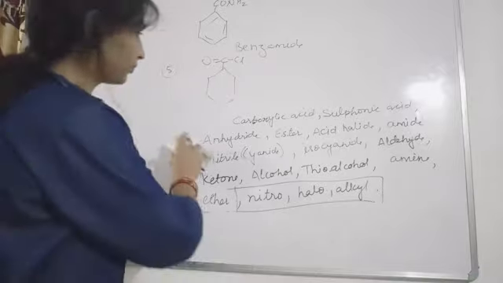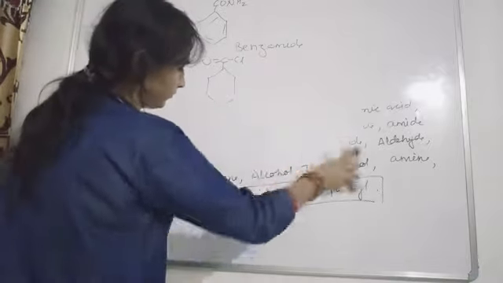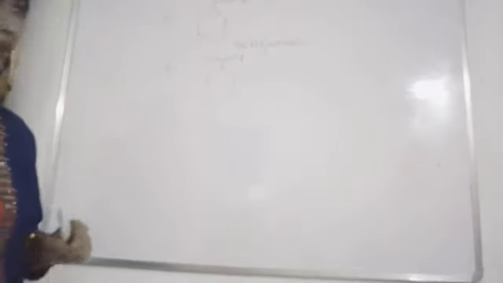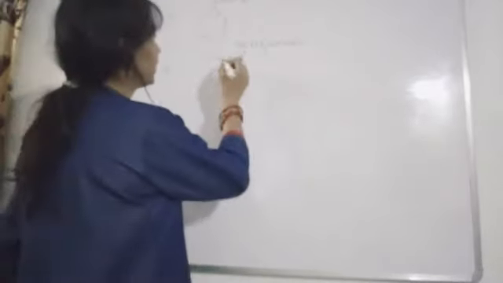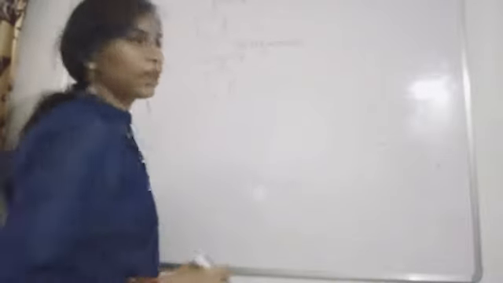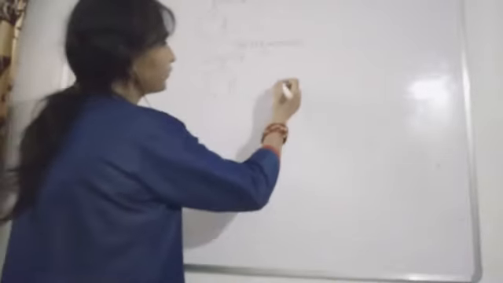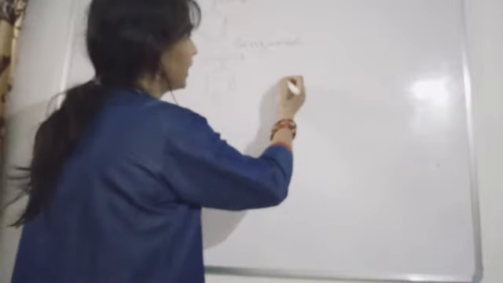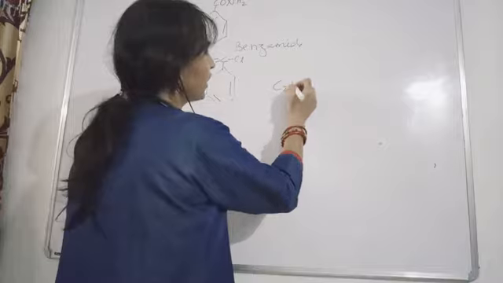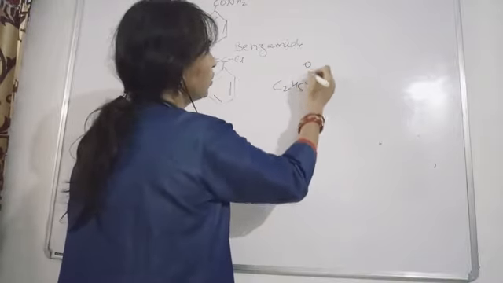So now next, see the different examples we are taking here. Now this is acid halide. Okay, so we are having this compound. Suppose this acid halide is attached with this C2H5, this CO, this Cl.